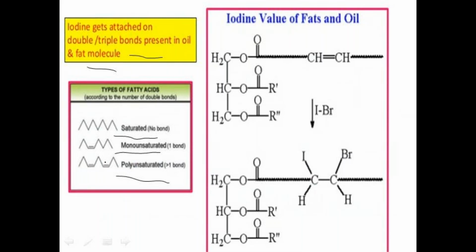Depending upon the number of double or triple bonds, the absorption of iodine is also greater. Here the iodine is placed at the double bonded position.